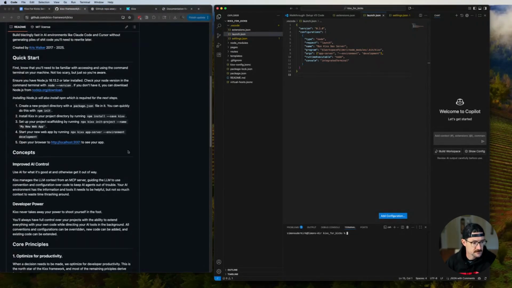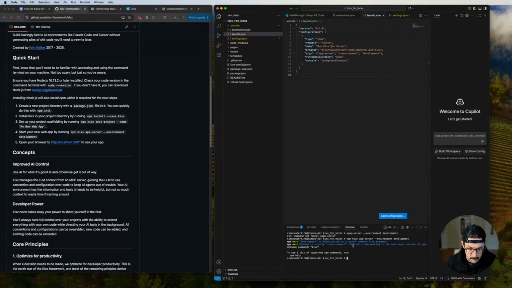Okay, so I'm in the Kixx project. Good. npm init. And okay, so let's see if this just works. So app server --environment development. Did I spell it right? Environment. Too many P's. Environment development. Oh, npm Kixx. Whoops. Okay, here we go. So npm kixx app server --environment development.